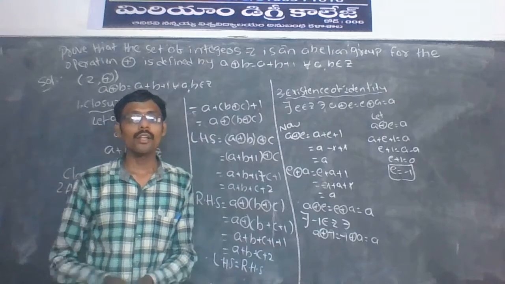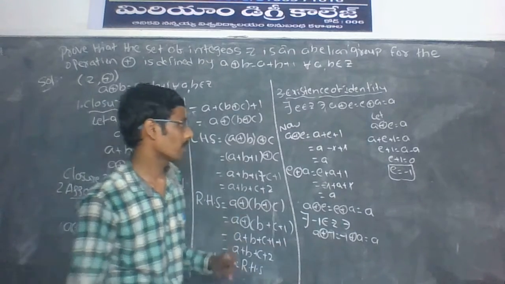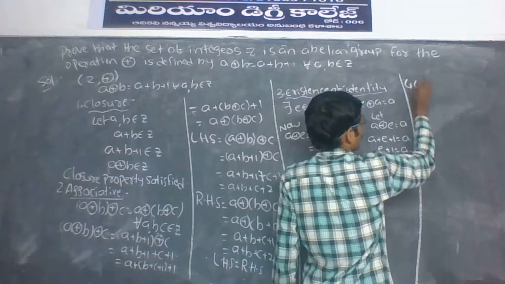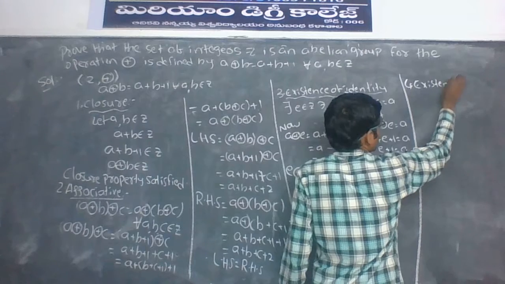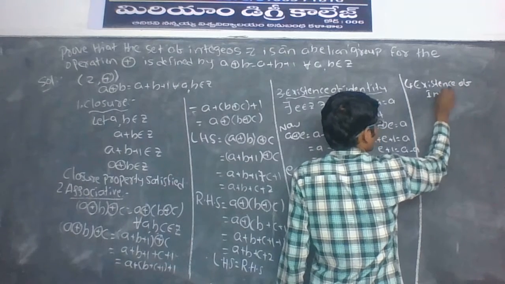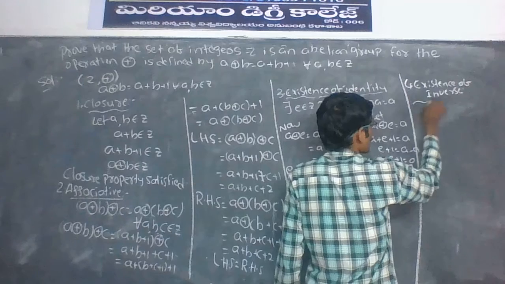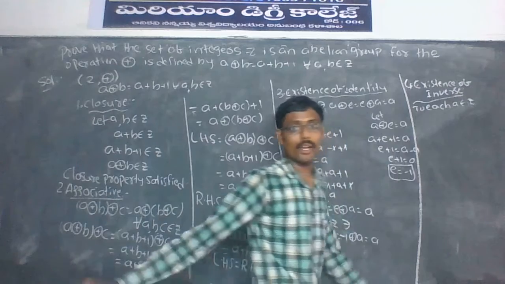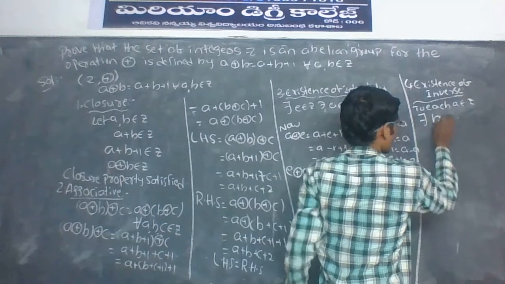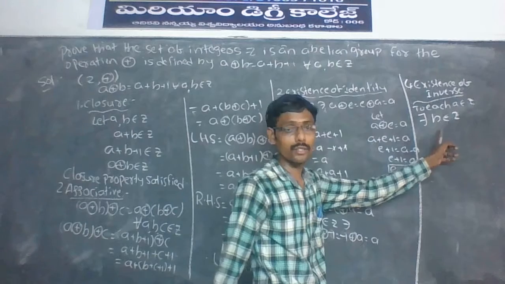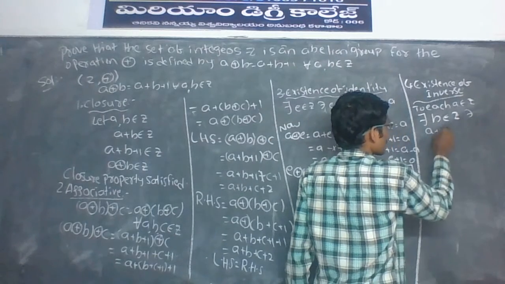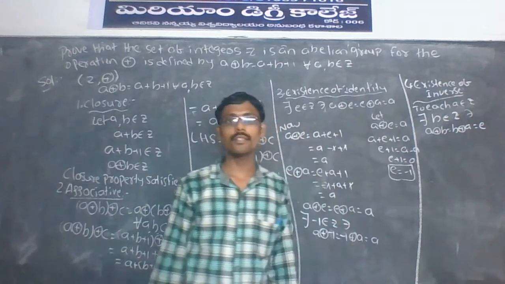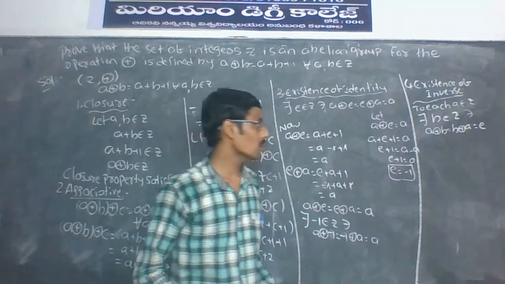Value minus 1. Inverse identity property satisfied. Identity property satisfied. Fourth one, existence of inverse. To each A belongs to Z, there exists B belongs to Z such that A plus in circle B is equal to B plus in circle A is equal to E.